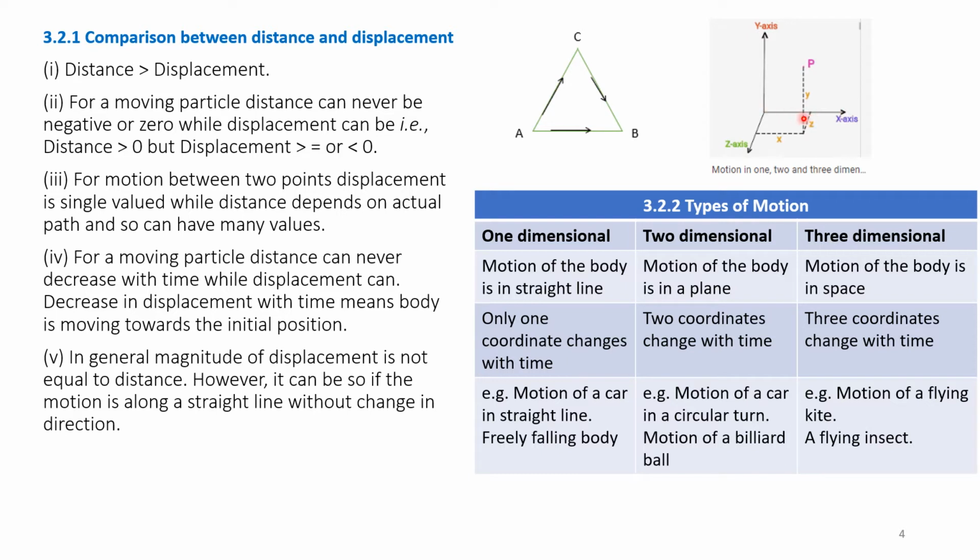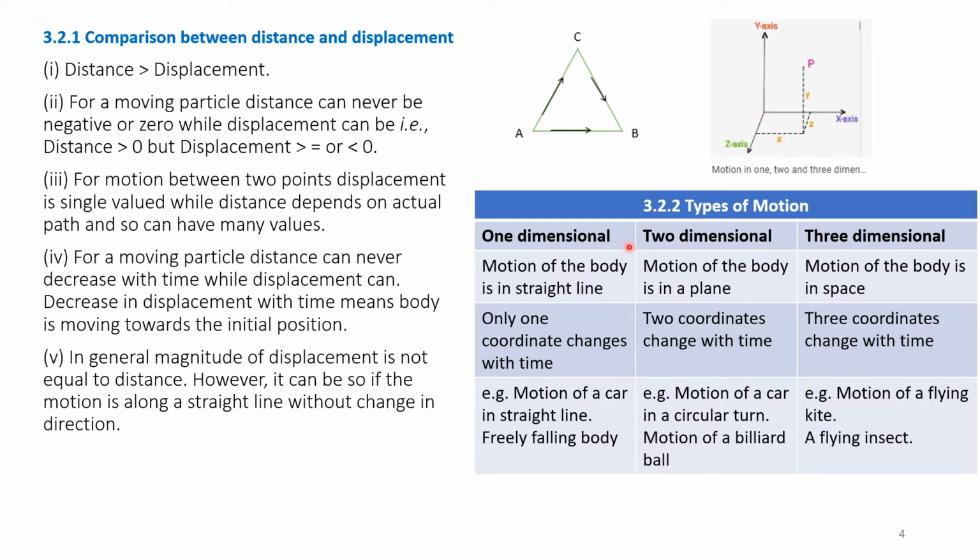So there can be three types of motion. One dimensional motion if it moves only along the x-axis, two dimensional if it is in a plane comprising the x-axis and y-axis, and three dimensional if it is in space, located anywhere between the x, y and z axes.